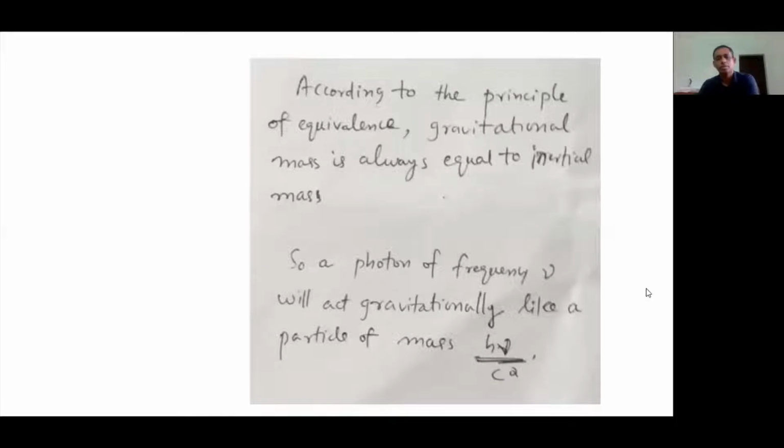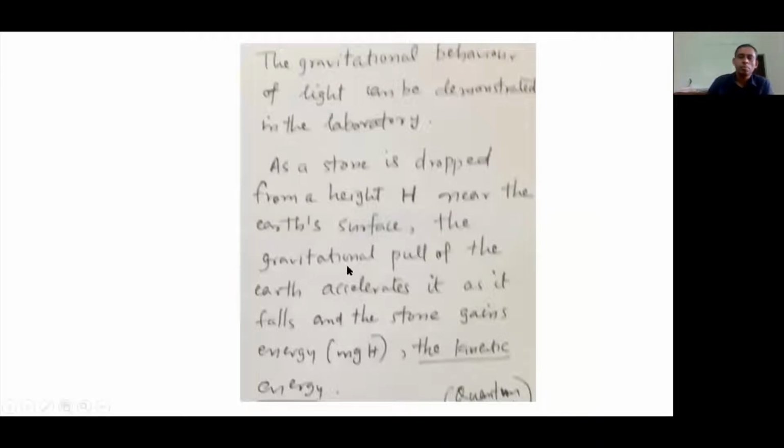Since the photon has this mass, it is affected by gravity, and its gravitational behavior can be demonstrated in the laboratory. Suppose a stone is dropped from a height h above the surface of the earth.